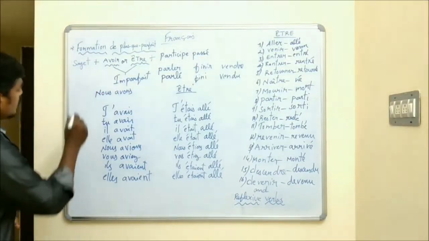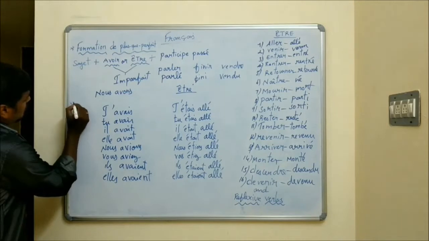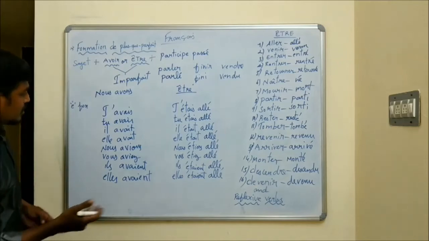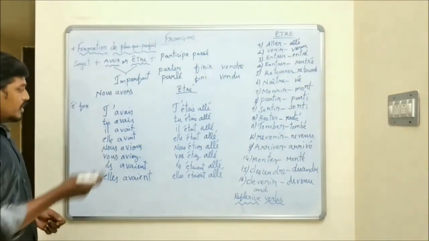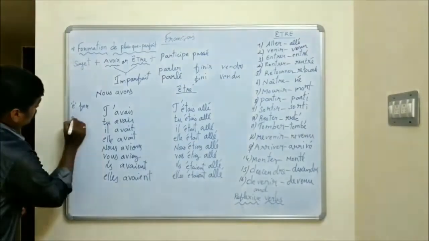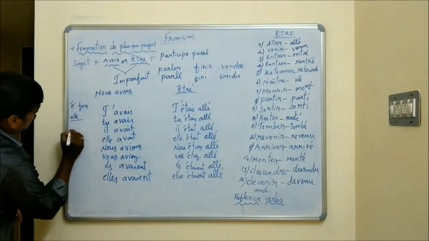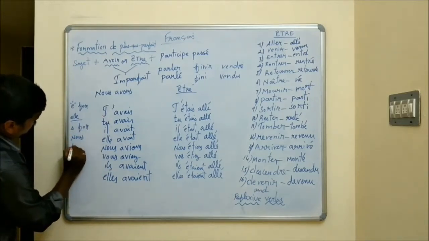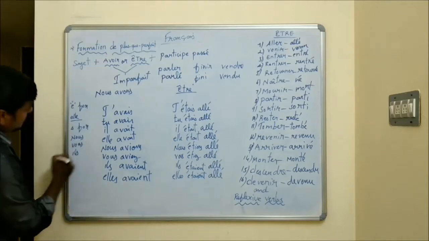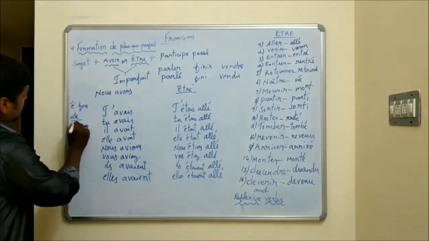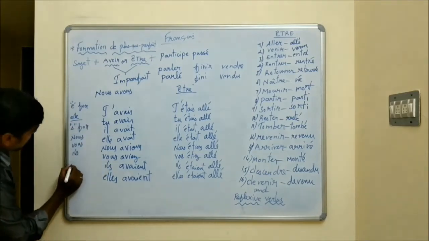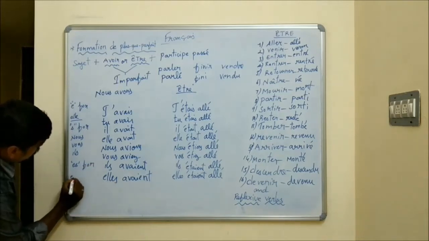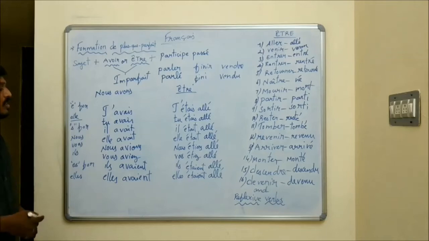Okay, listen here. E for feminine. You can identify masculine, feminine, plural in the subject. And elle is feminine. Okay. E for feminine, S for plural. Nous is plural, vous is plural, and ils also is plural. And you should put S for the plural. And ES for feminine plural. Only one: elles. Okay. ES for feminine plural.